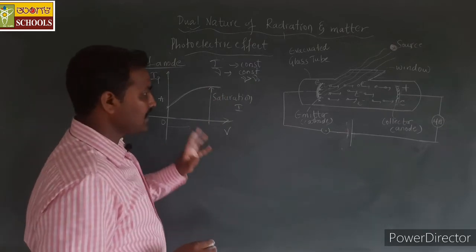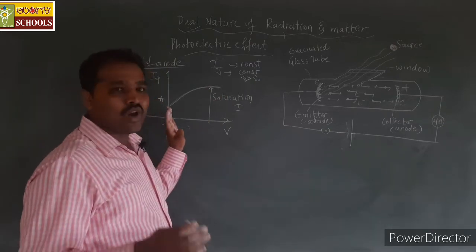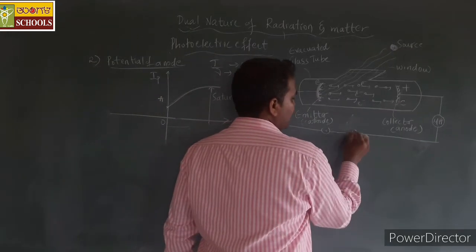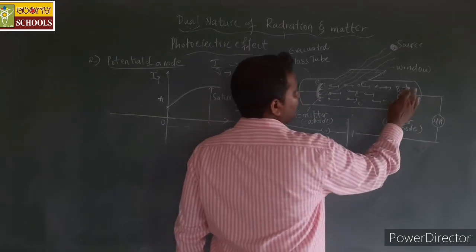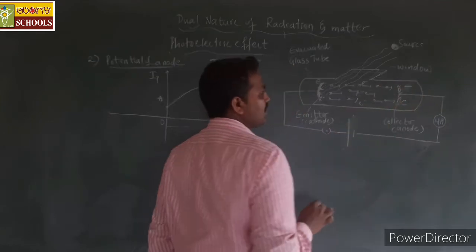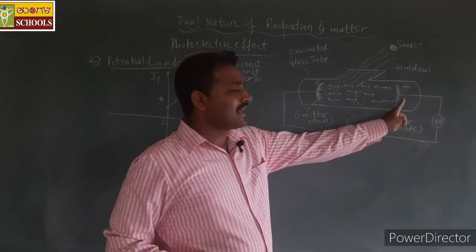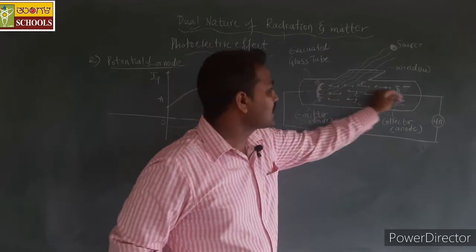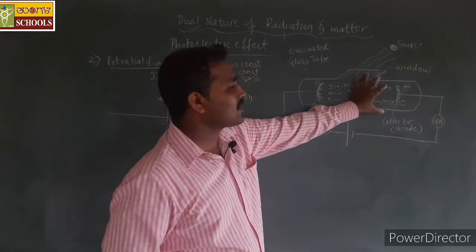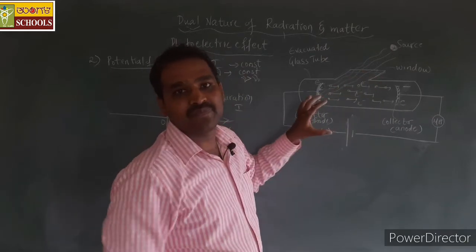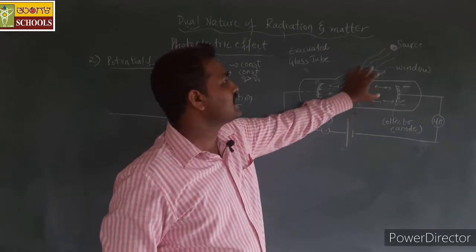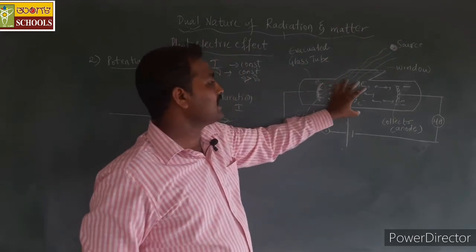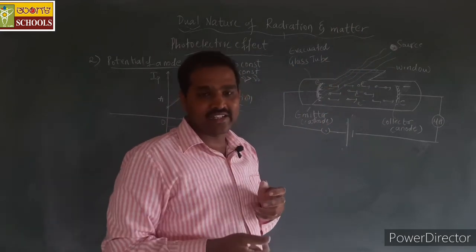Now what happens if the potential is made negative? If I reverse the connection and the collector plate is made negative, the electrons trying to move towards it have some kinetic energy given by the light radiation. Different electrons have different kinetic energy.